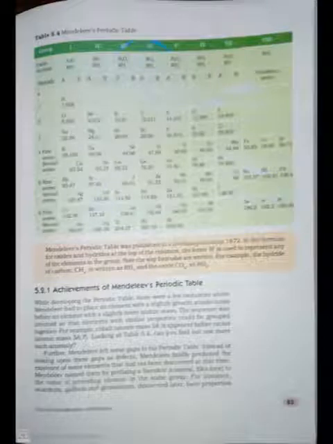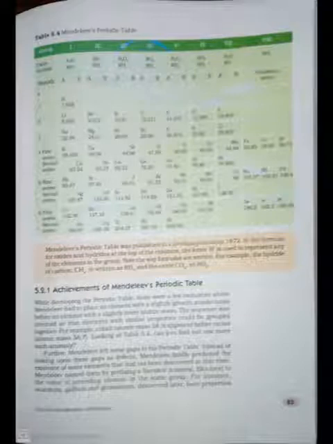Table 5.4, page number 83. Table 5.4, Mendeleev's periodic table. In this table, Mendeleev's periodic table is written. Please see on the screen. It is well described there. There are 8 columns. Mendeleev's periodic table was published in a German journal in 1872.